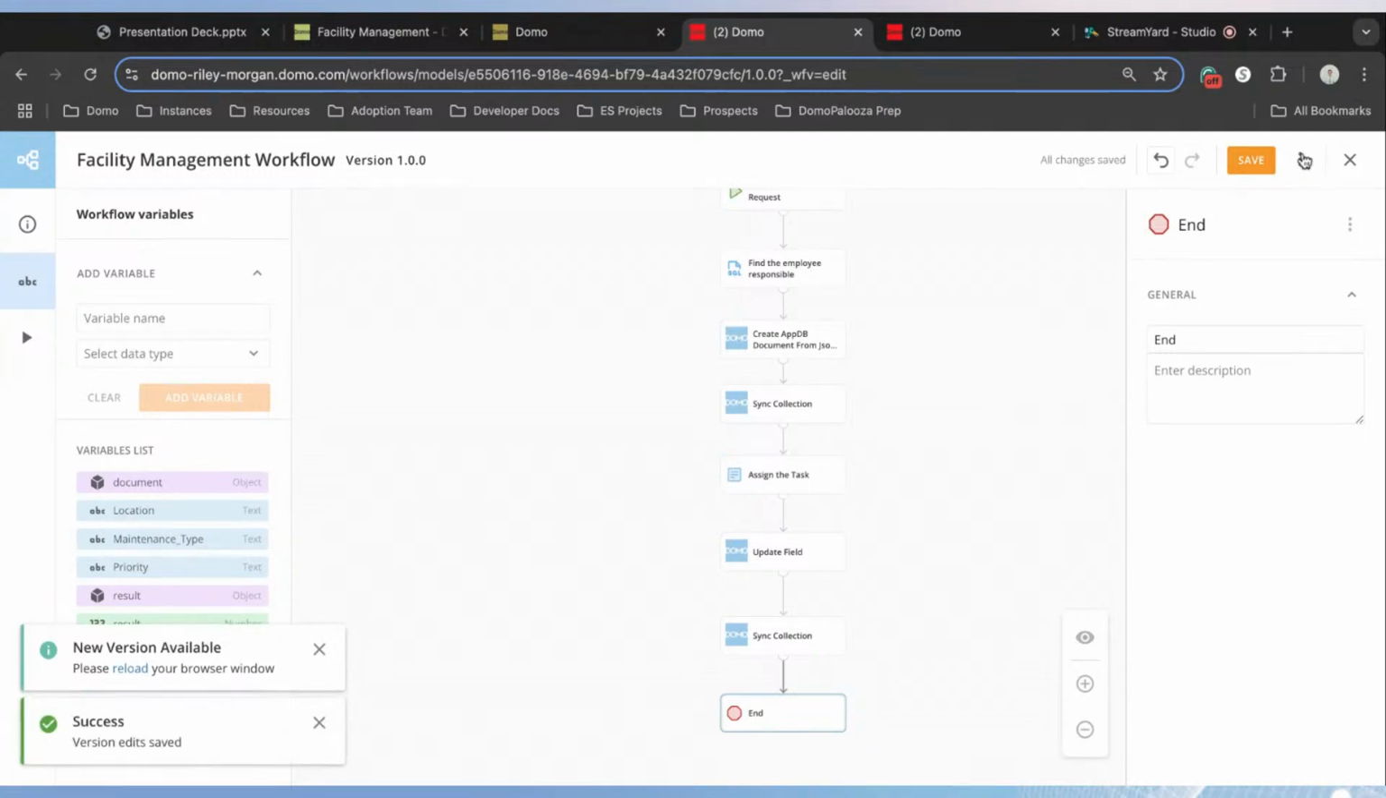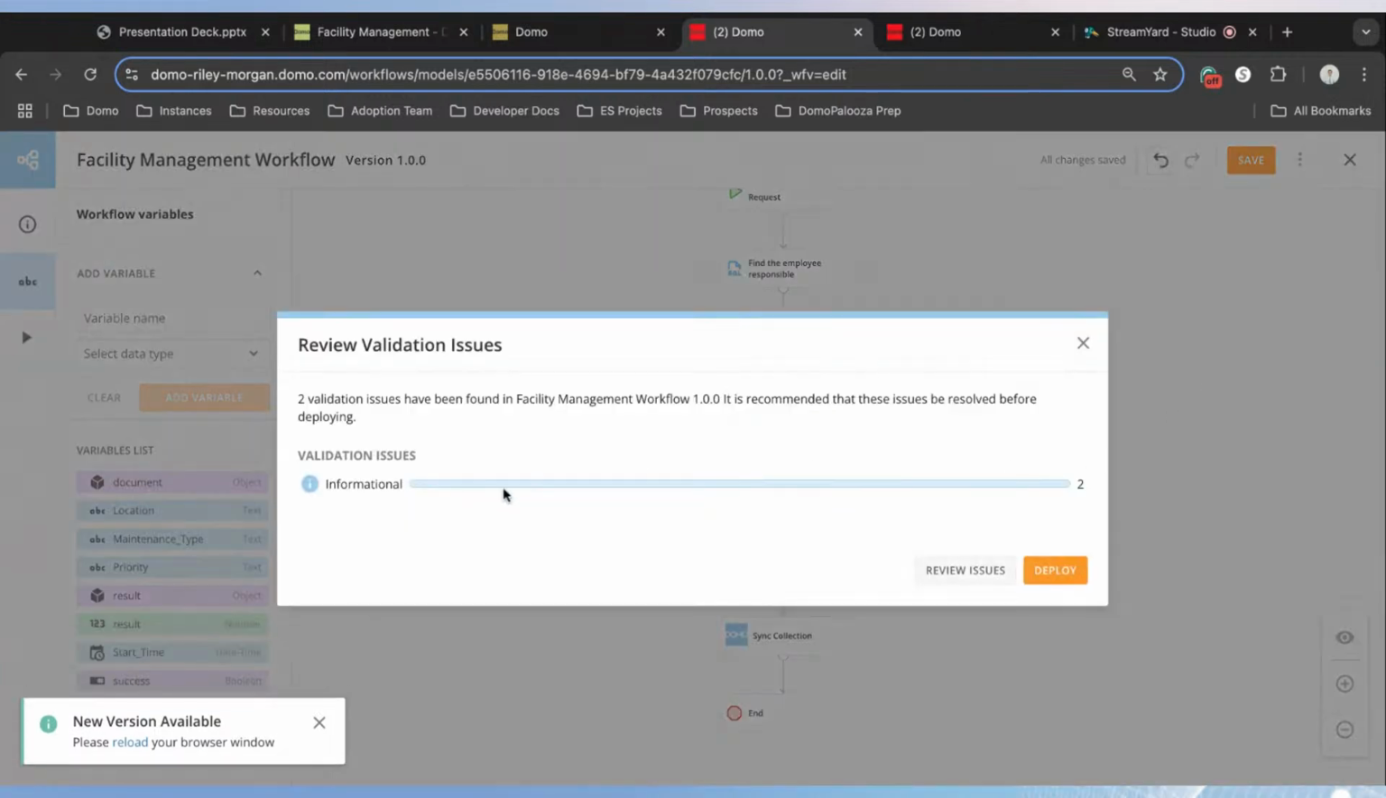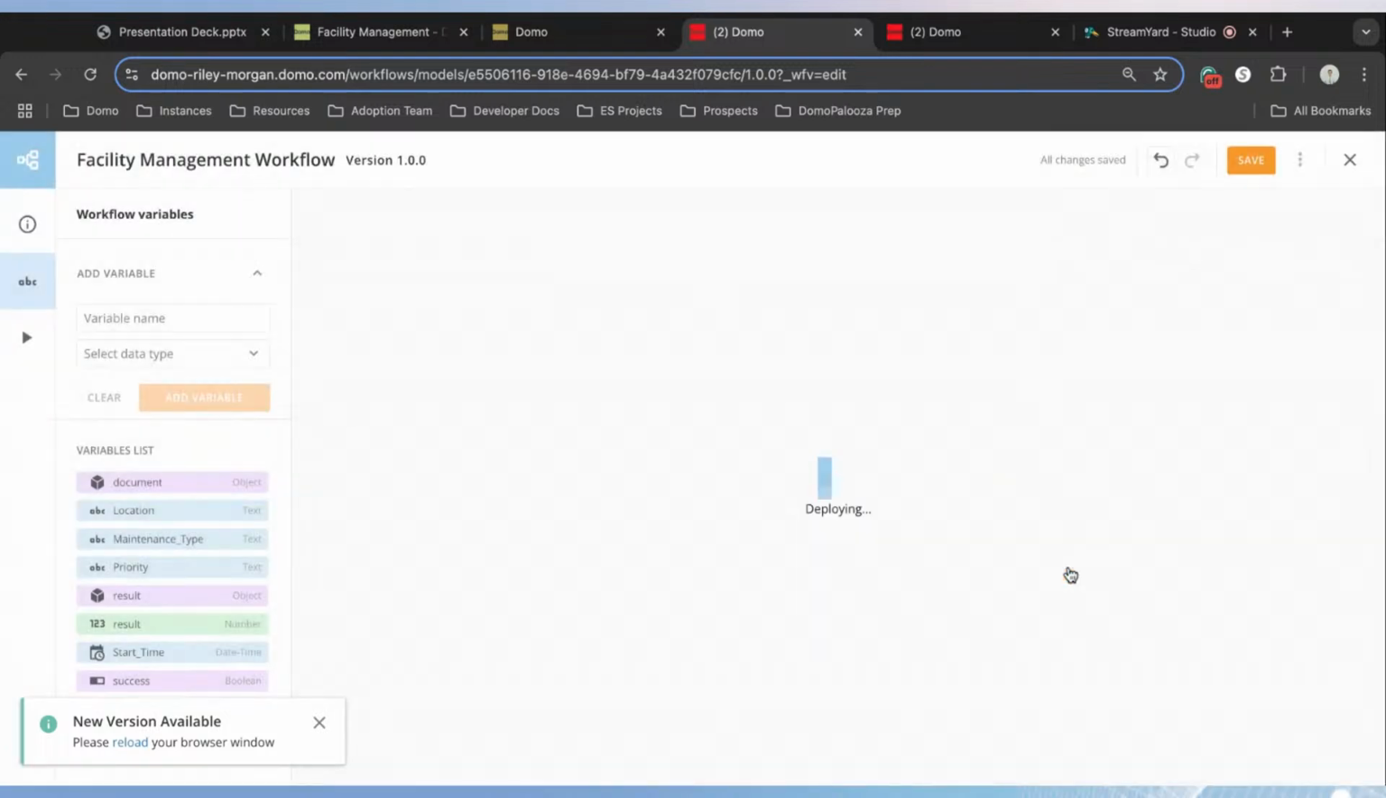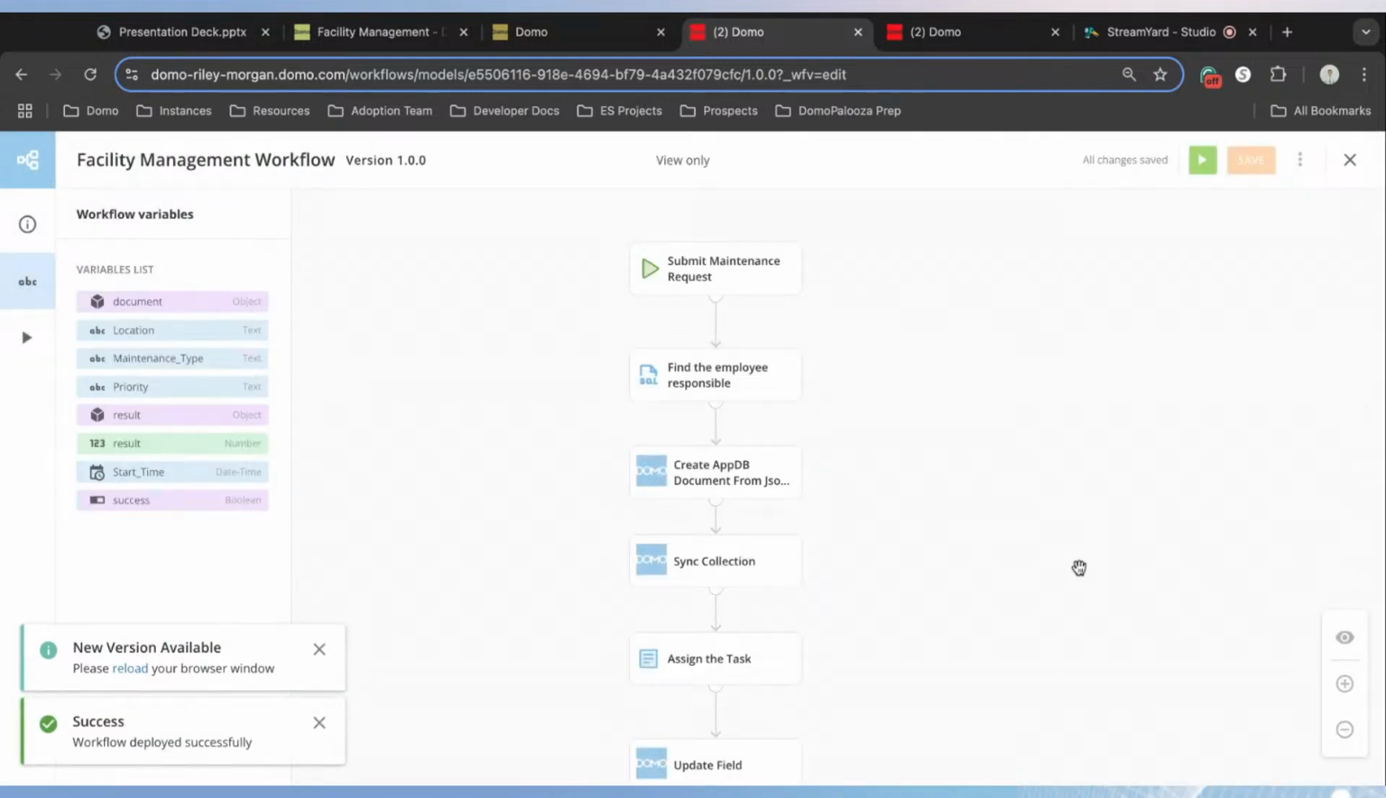We now have completed this. At the top right, we can come down here and click on Deploy. There should be a couple of review validations. This is just more so informational, nothing that's going to stop the workflow from working. And we can then deploy our workflow. So congrats, everyone. We've created a workflow to automate this whole process.